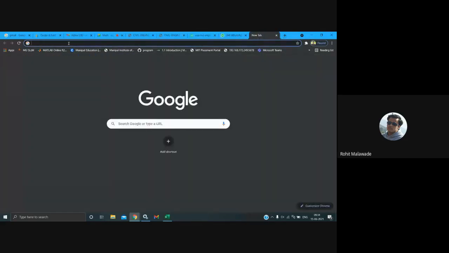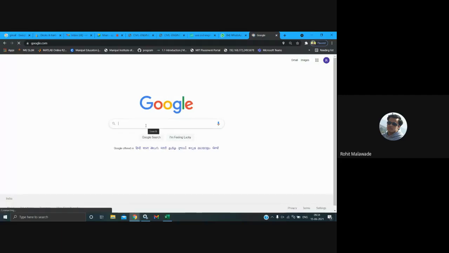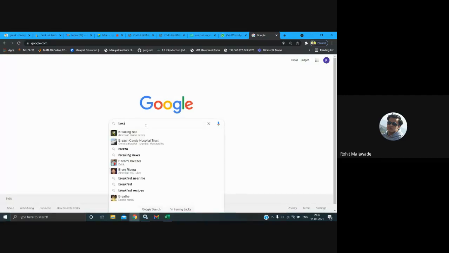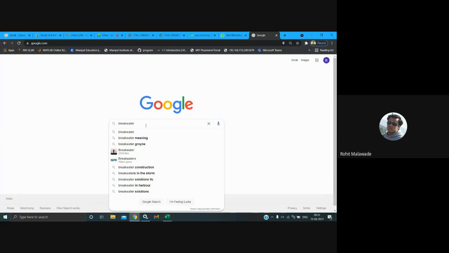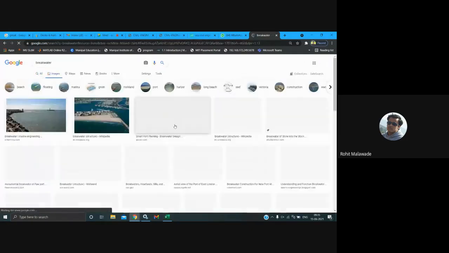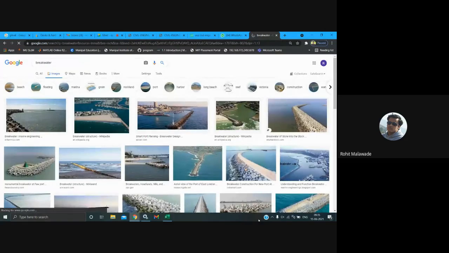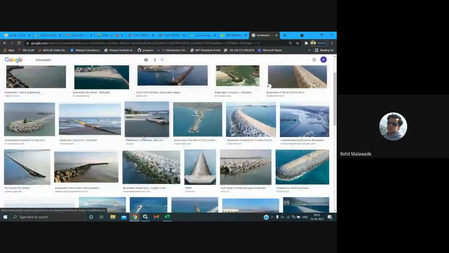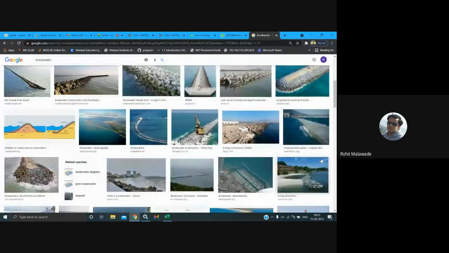In the previous class it has been told what a breakwater is, elaborated for a long time, but still you people are not able to understand what a breakwater is.